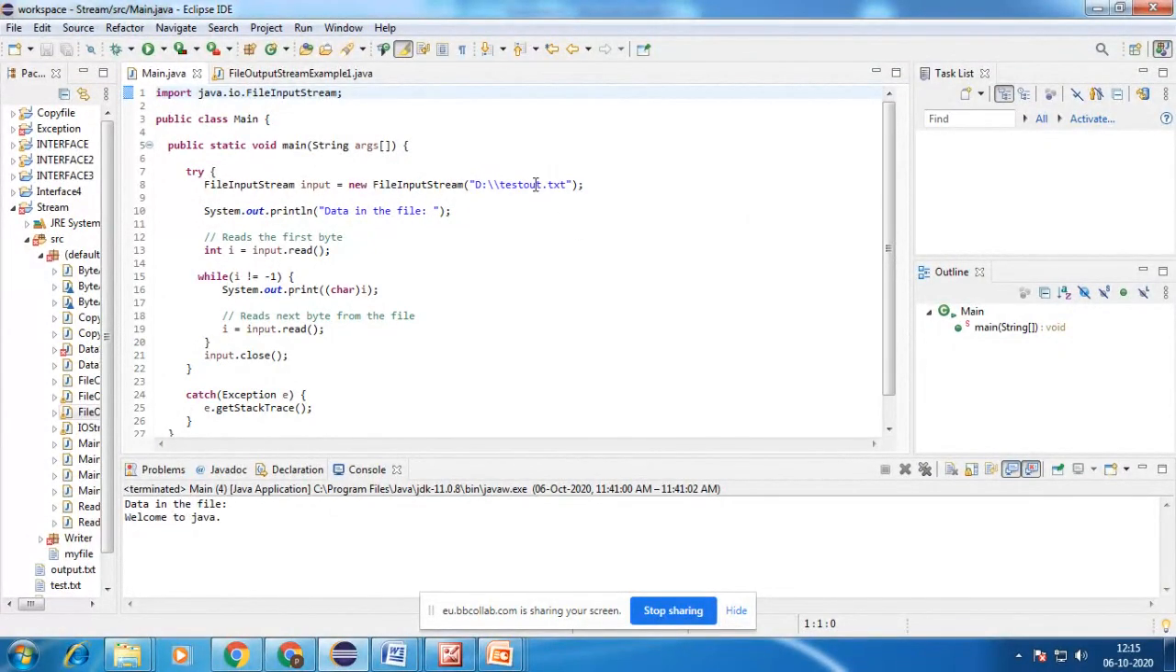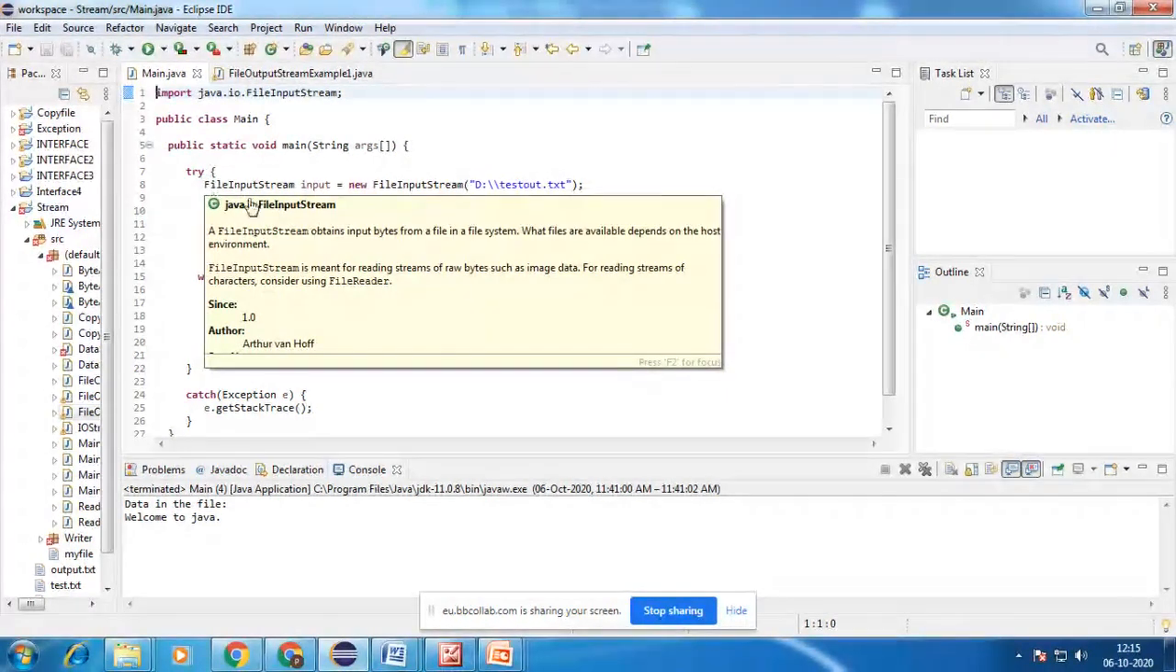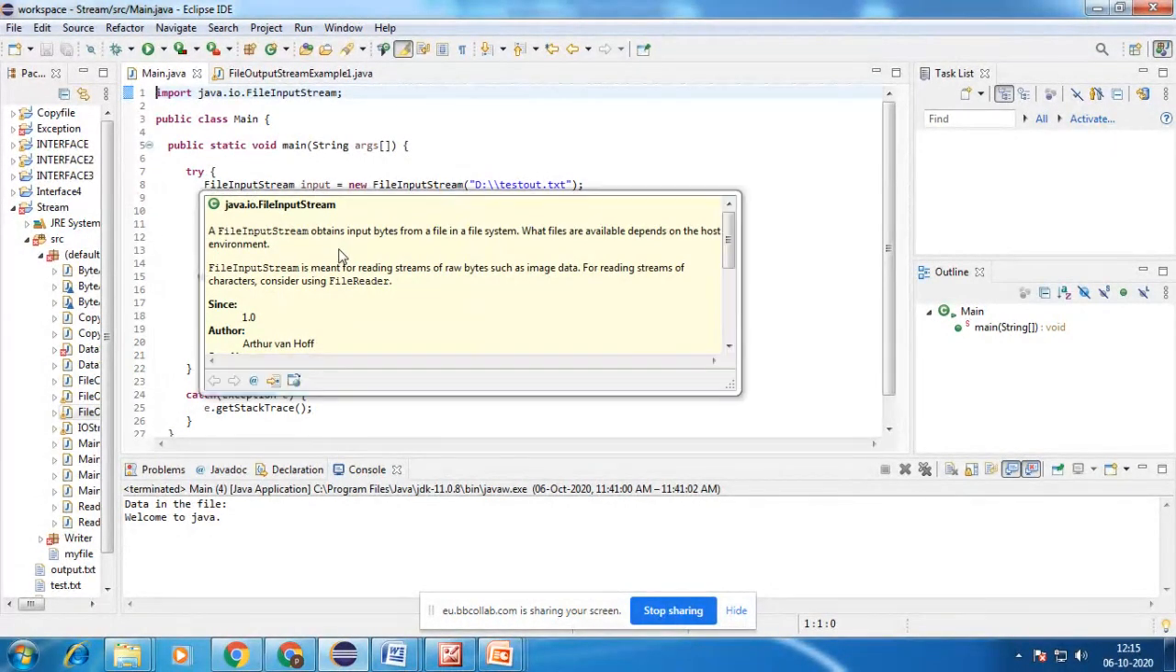Here it has to access whatever data is in this file, which is going to be read through this code. For that we are using the file input stream. The file input stream obtains input bytes from a file in a file system.